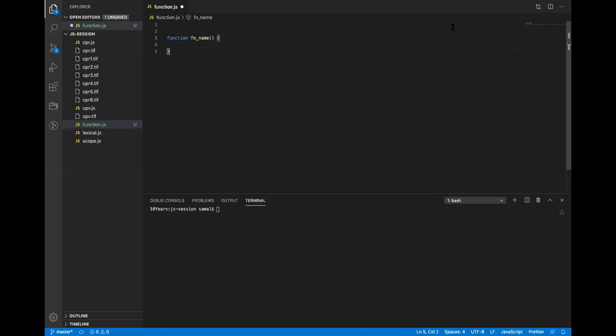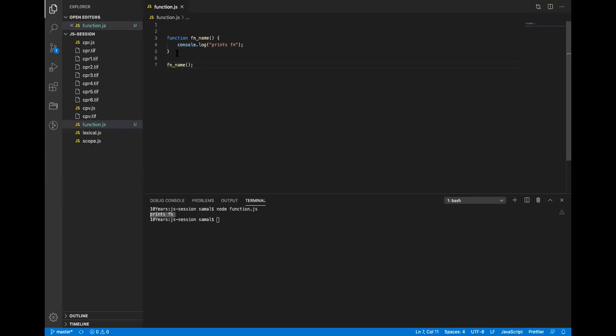So this is how you define a function in JavaScript also. If I write something here, let's say console.log prints function. So how do I run this? A simple function call. I'll call this function and run node with the file name. It will just run the function here. Is it clear? It's very straightforward.